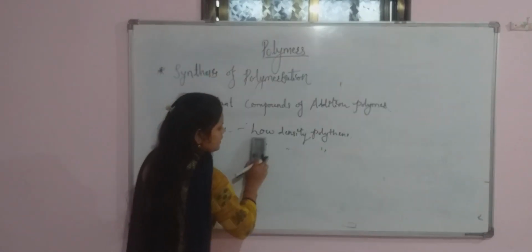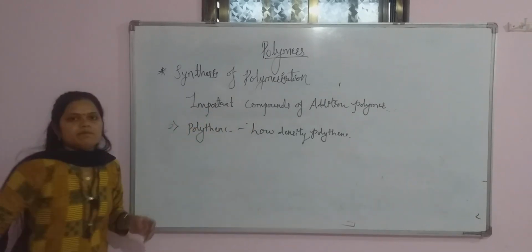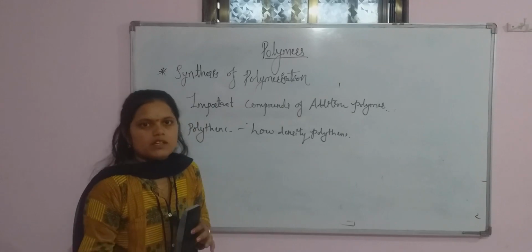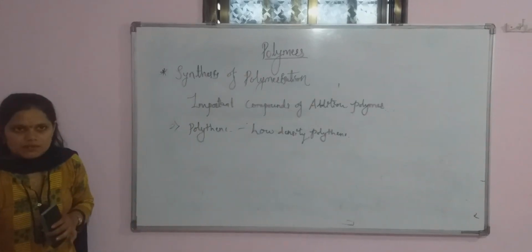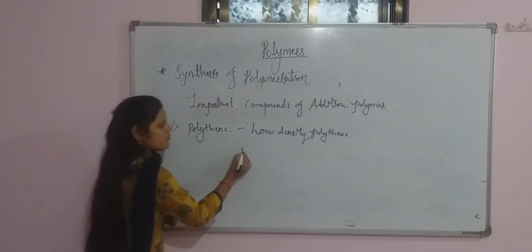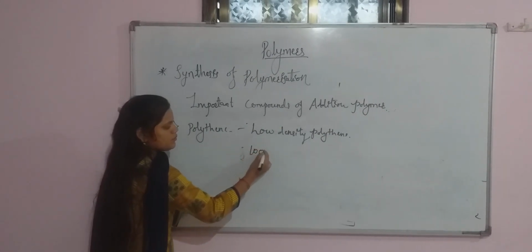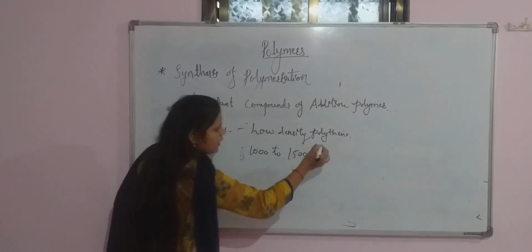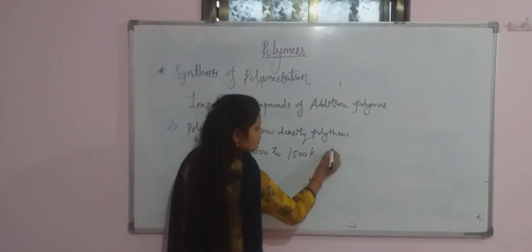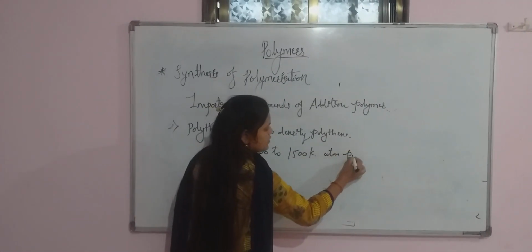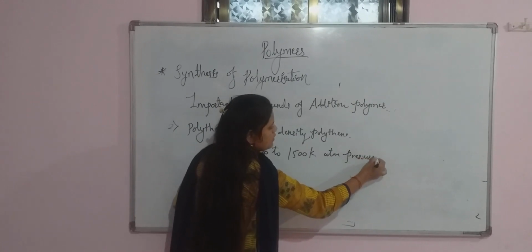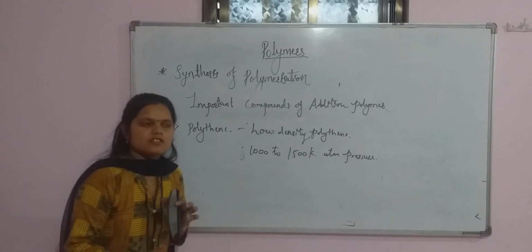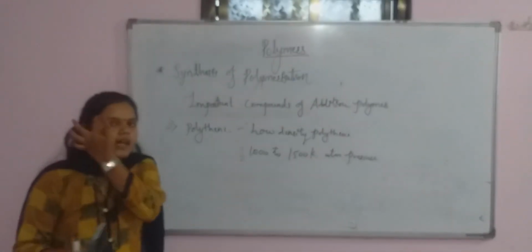Low density polythene is prepared from ethene. We take n number of ethene molecules, which undergo polymerization at 1000 to 1500 atmospheric pressure, in the presence of a catalyst, that is dioxygen.